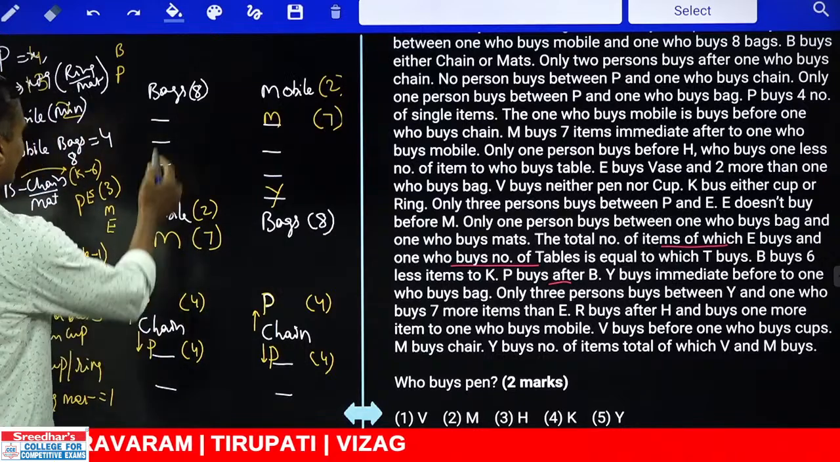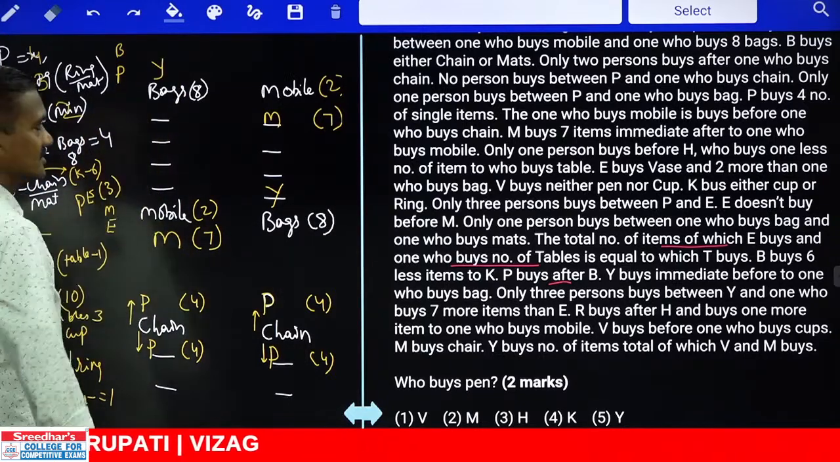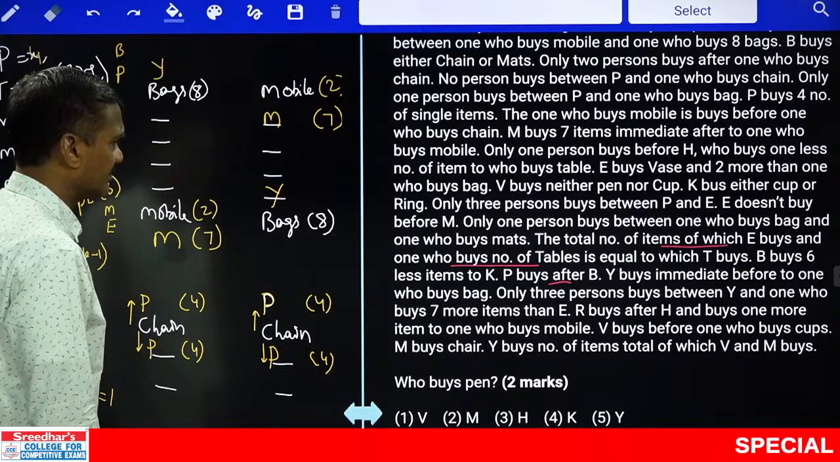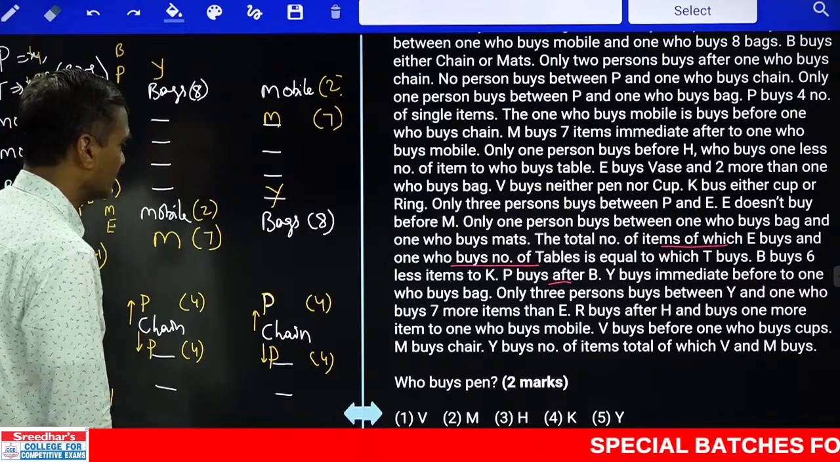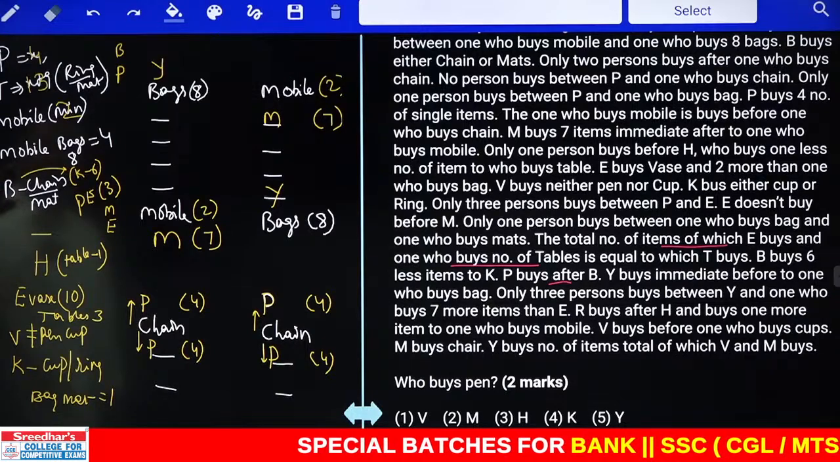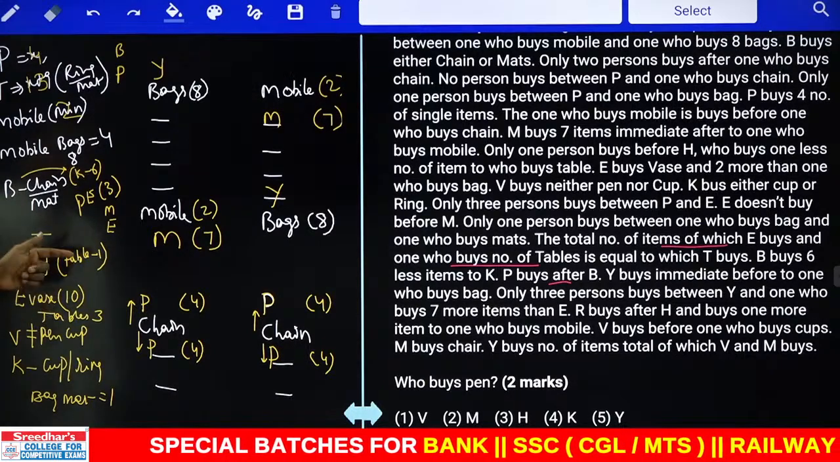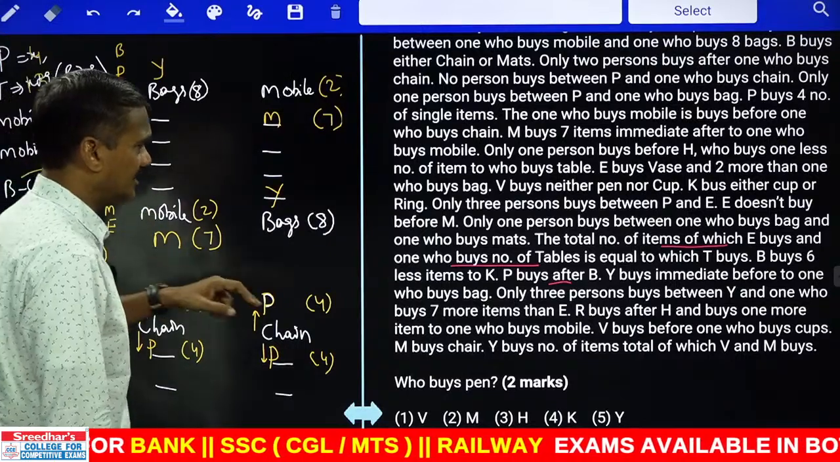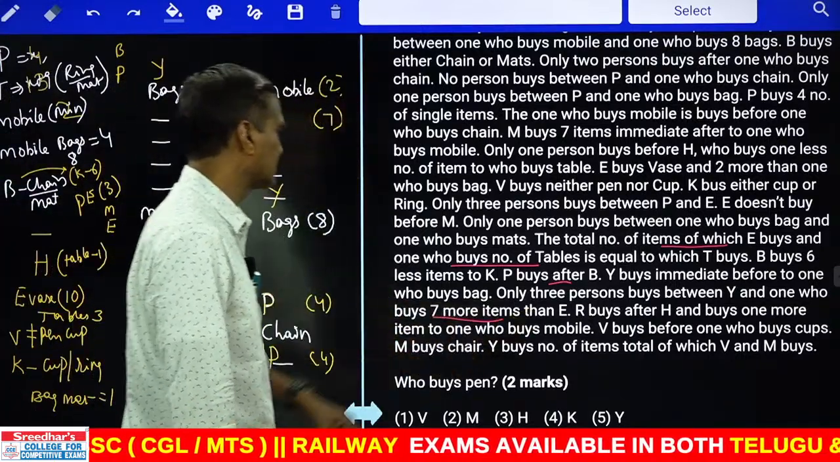Make Y is immediately before the one who buys back. Then only 3 persons between Y and the one who buys 7 more than E. Now, what about E? We already know about E. E is 10, and 7 more than E is 17. And only 3 persons between Y and the one who buys 17.